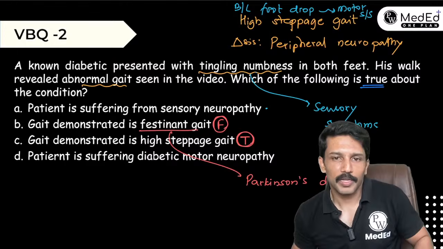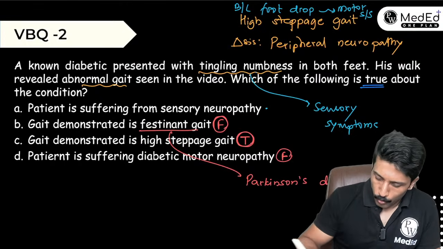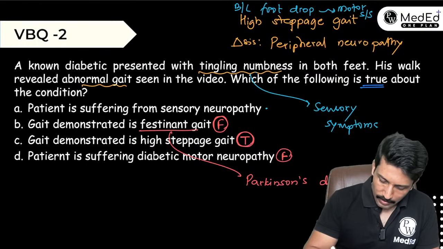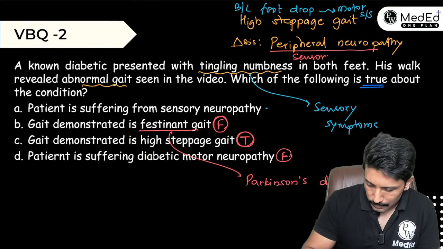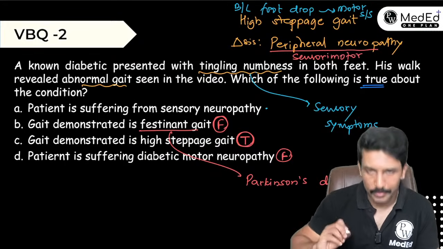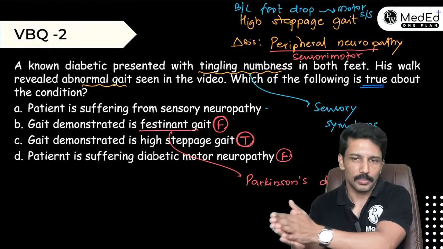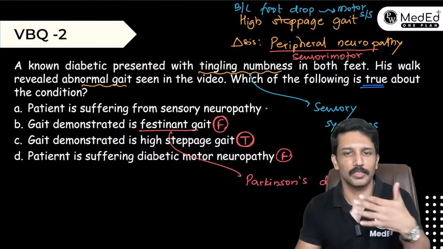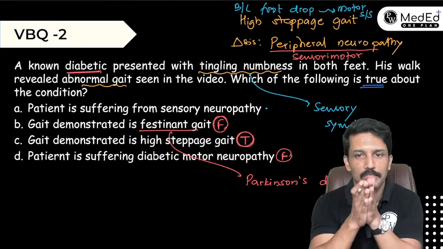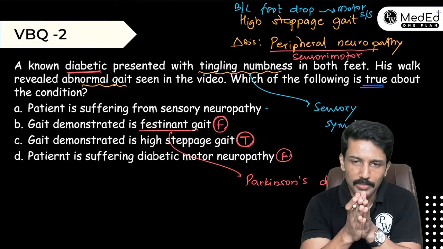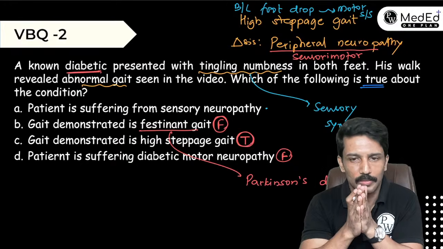Patient is suffering from diabetic motor neuropathy is false, because here both the sensory and motor are put together. I would rather consider this peripheral neuropathy as sensory motor. In fact, in diabetic neuropathy, sensory gets affected first and eventually motor gets affected. Initial presentation is always with sensory symptoms. He is a known diabetic, so his diagnosis was uncontrolled diabetes resulting in sensory motor polyneuropathy.